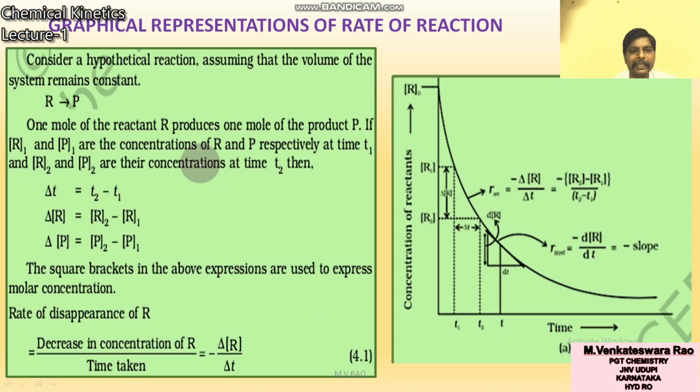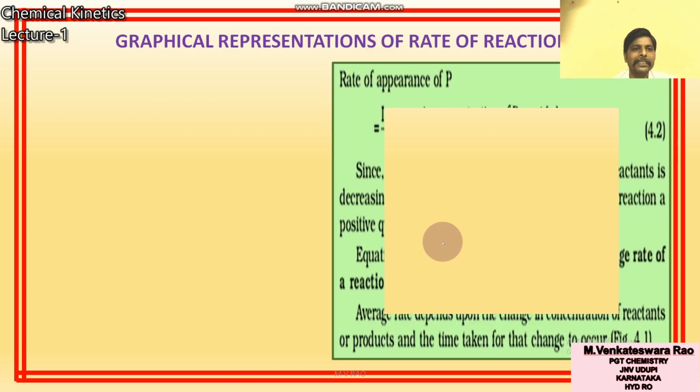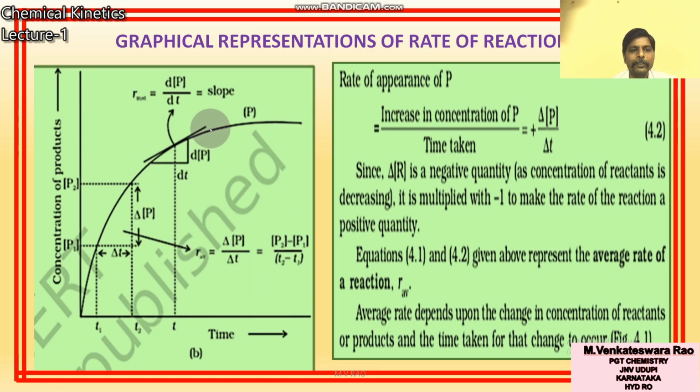In the earlier case, you see here, this is a reactant. As concentration of reactant decreases, this is the tangent. Slope of the tangent is negative, the curve goes downwards, negative slope. So instantaneous rate is equal to minus dR by dt. With respect to reactant, negative slope. With respect to product, positive slope.